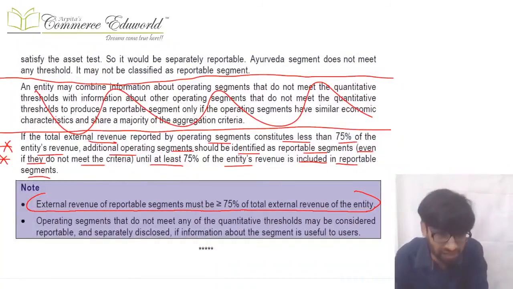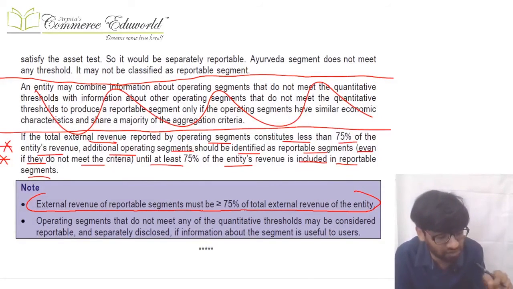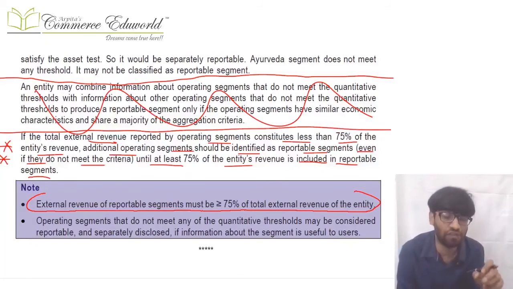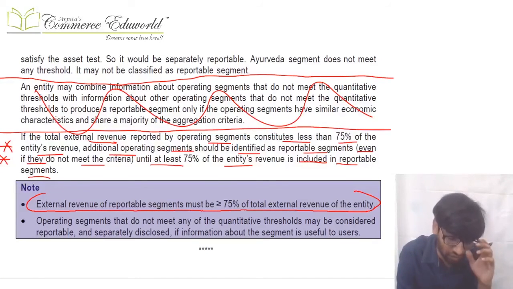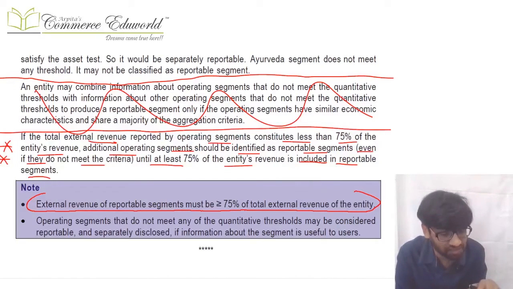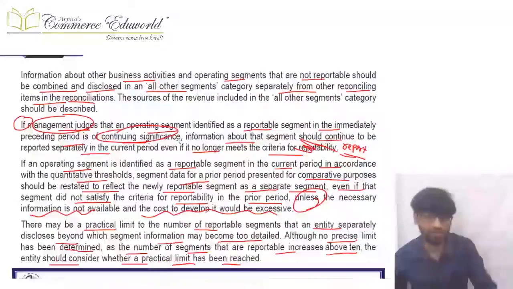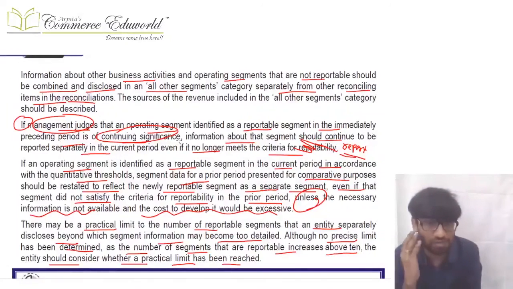What is that 75% criteria? What all segments have you reported? Let us say you have reported A, B, C out of all the segments. Then for the segments you have reported, take the external revenue of the reported segments. That should be more than or equal to 75% of the total external revenue of the entity. In that case, you have fulfilled this criteria. If you have not fulfilled the criteria, then add an additional segment so that this criteria is fulfilled. Clear? Now, last year the segment was a reportable segment.